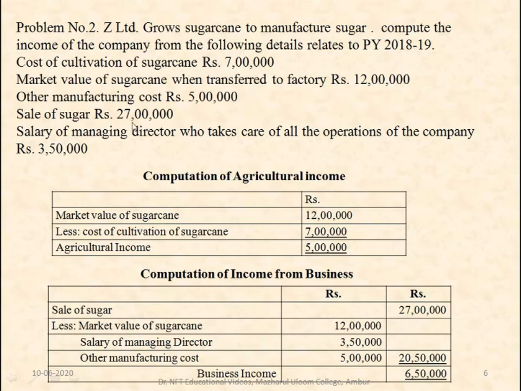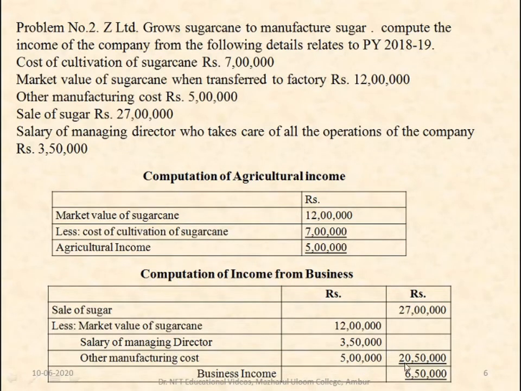Sale of sugar is considered to be the business income. So sale of sugar is 27 lakhs, and the expenses pertaining to income from business are the market value of sugarcane when transferred to the factory, which is 12 lakhs, salary of managing director 3 lakhs 50,000, and other manufacturing cost 5 lakhs.